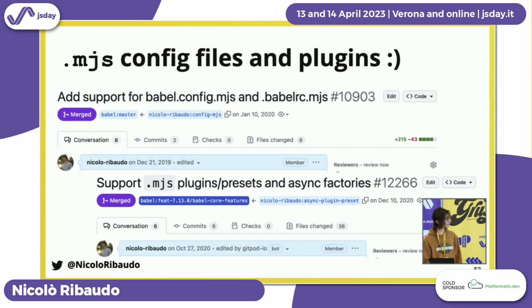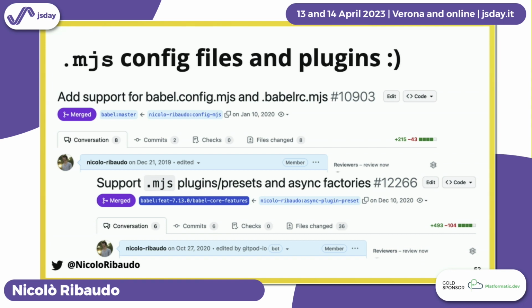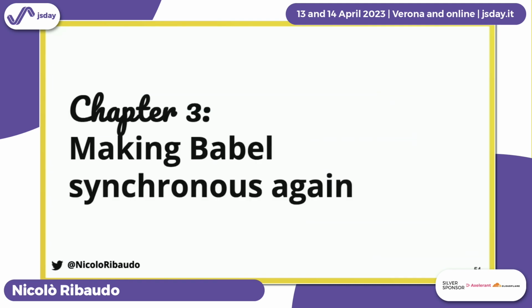Shortly later, we supported MJS config files, and a year later, ESM plugins and presets. This was lower priority. I don't really know why it took us 1 year, but what was important was that config files supported ESM as soon as possible.